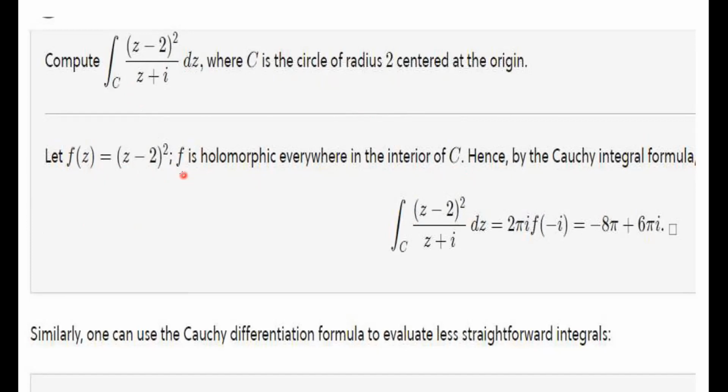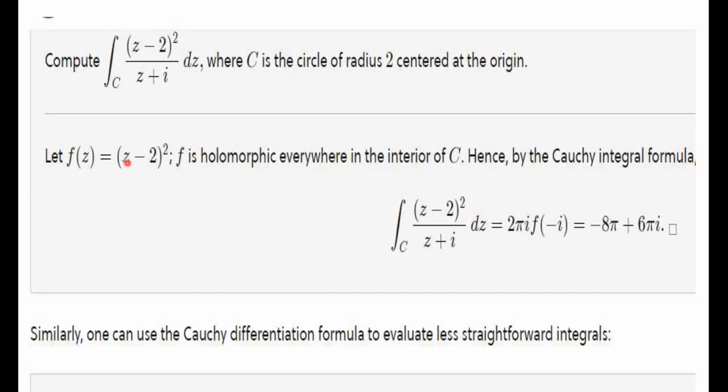So analyticity is obvious. Hence, by Cauchy's integral formula, since z plus i can be written as z minus of minus i, we can write it as 2 pi i into f of minus i, where f is defined as this.